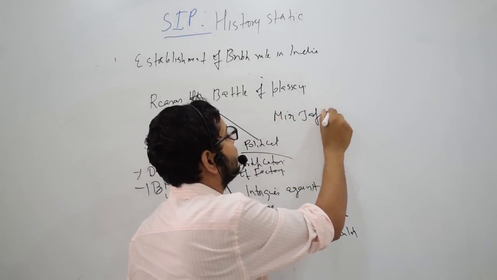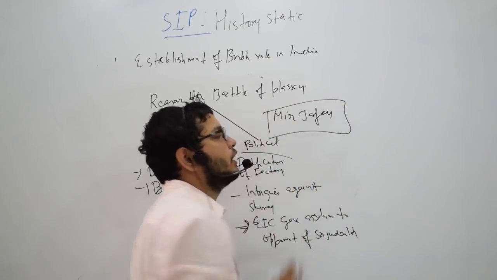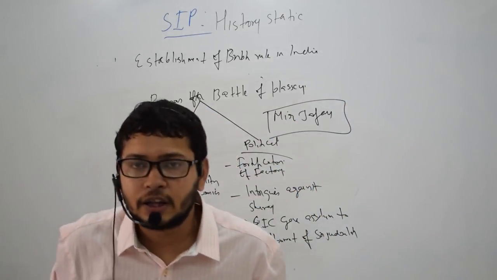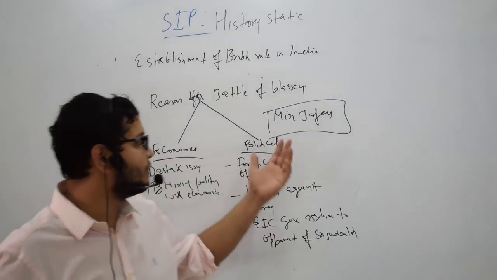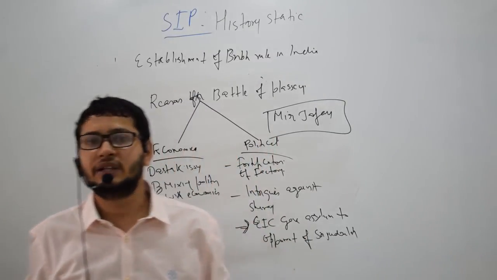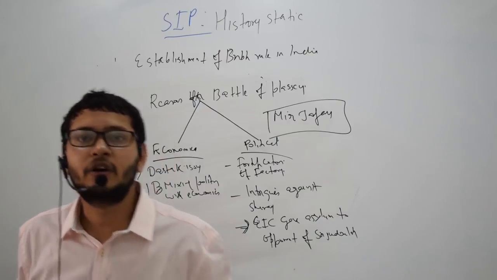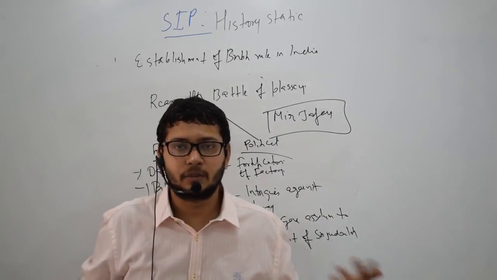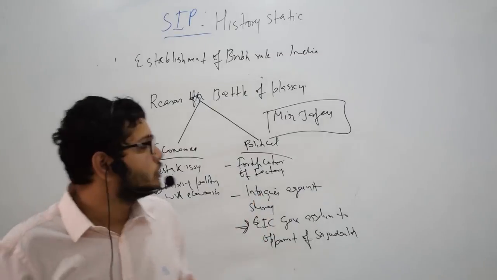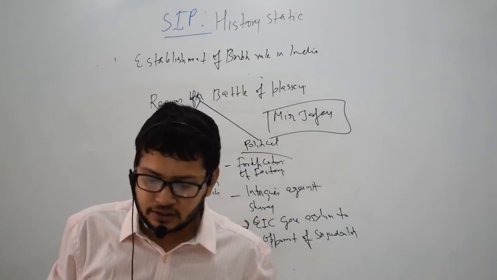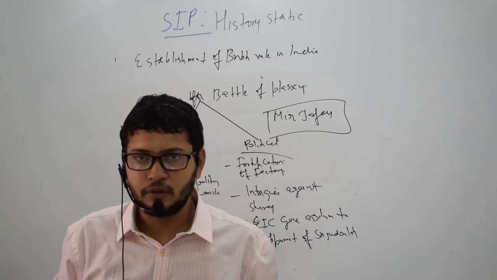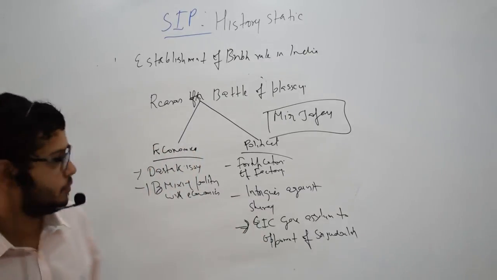Jafar. Mir Jafar is called Gaddar-e-Azam in Bangladesh, because they considered him the first traitor which led to the establishment of British rule in the Indian subcontinent. So he was replaced by Mir Jafar. So what was the significance of the Battle of Plassey?